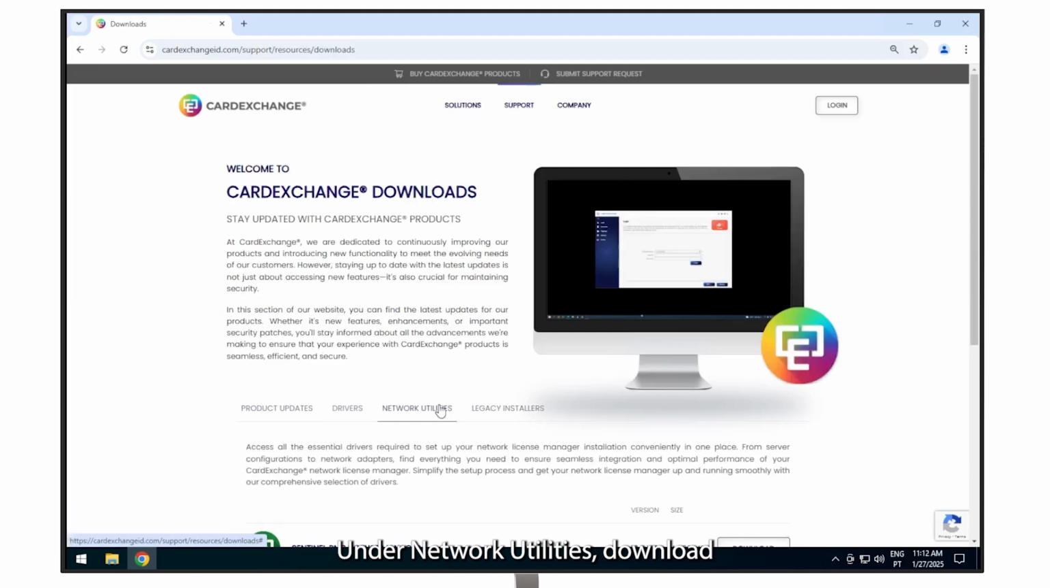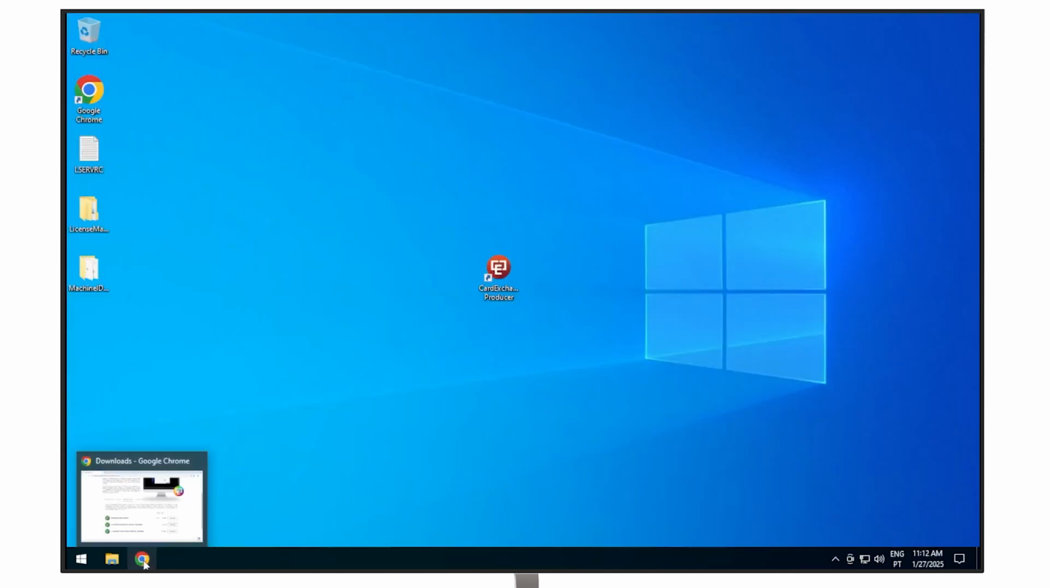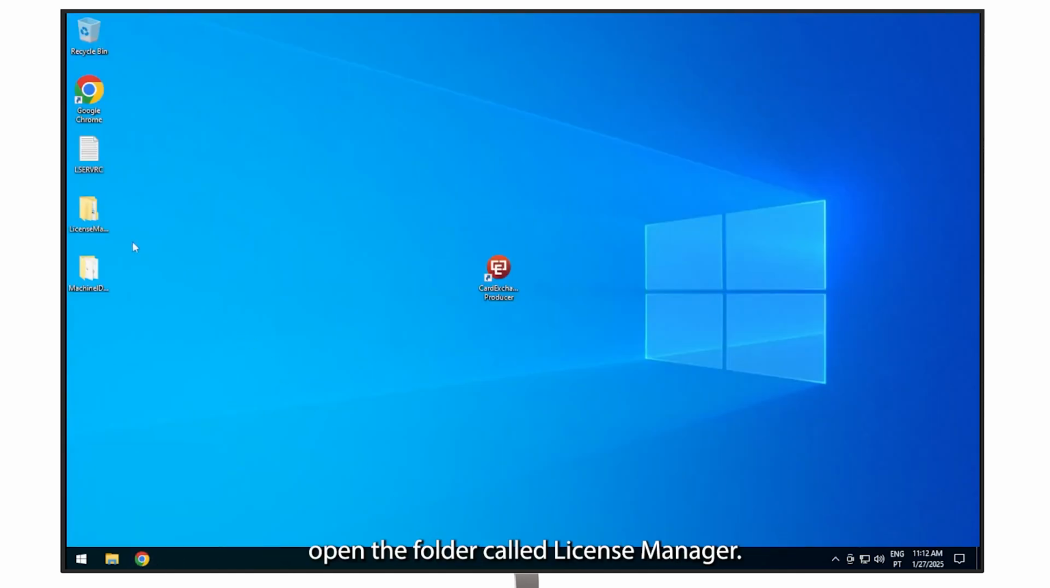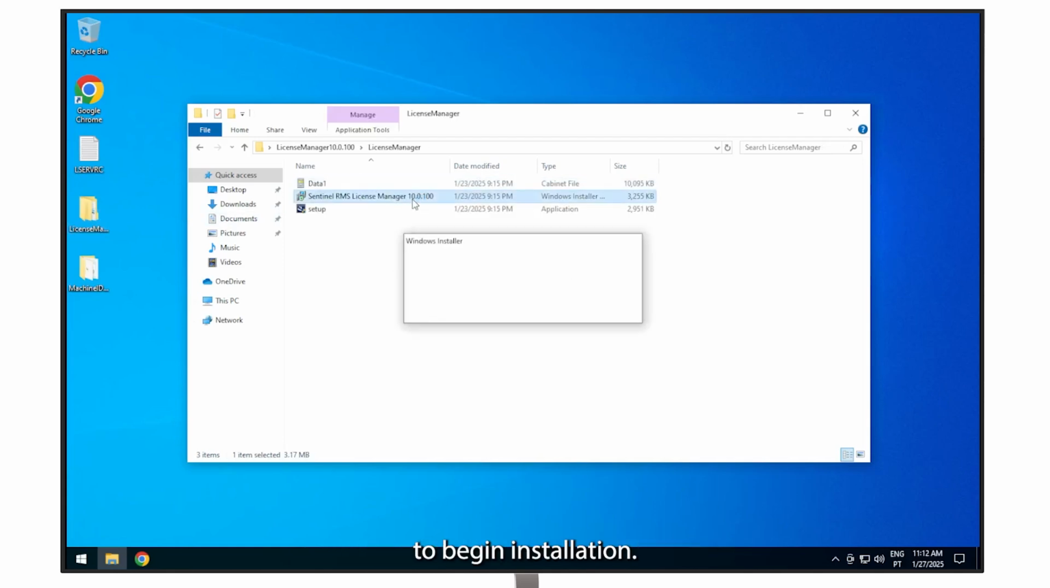Under Network Utilities, download two files: Sentinel RMS License Manager and Machine ID Tool. Once downloaded, open the folder called License Manager. Double-click the Sentinel RMS License Manager to begin installation.